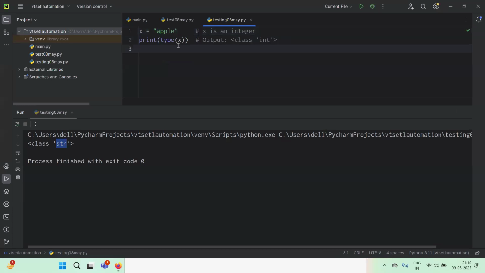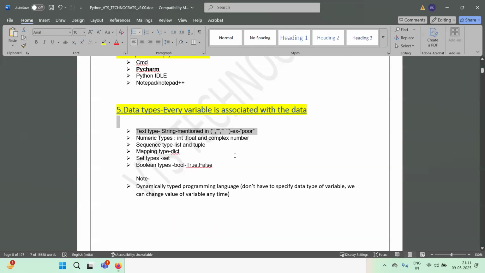So it is written in double quotation. You can also write in single quotation. You can also write in triple quotation. Anyway you write, it takes it as a string only. That is the thing in Python. Numeric types: there are three kinds of numeric types, guys. You take an int, a float, or a complex number.